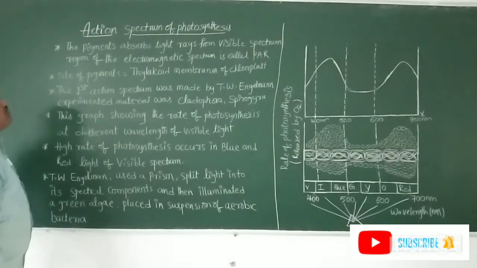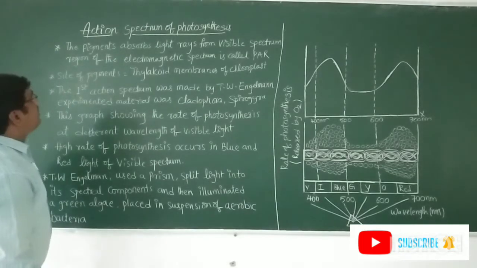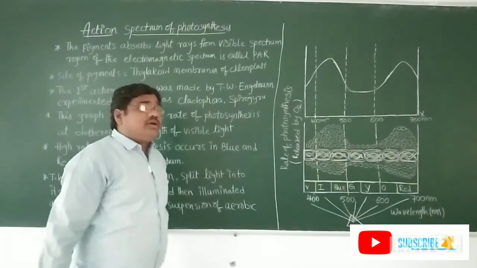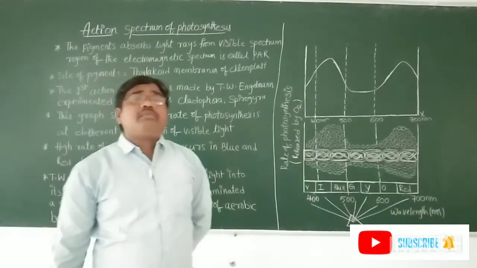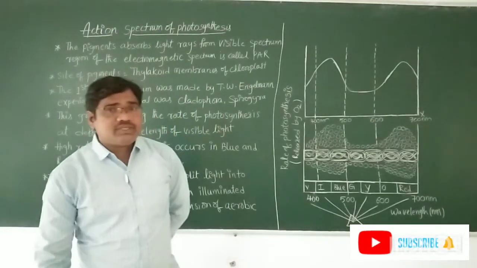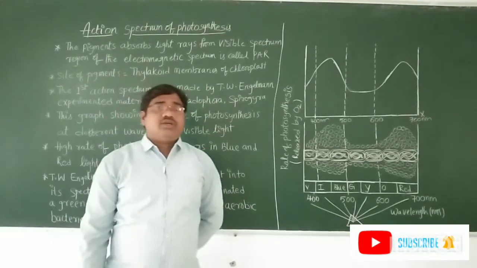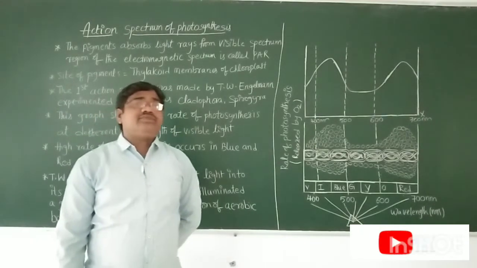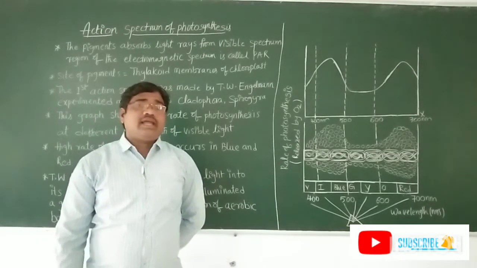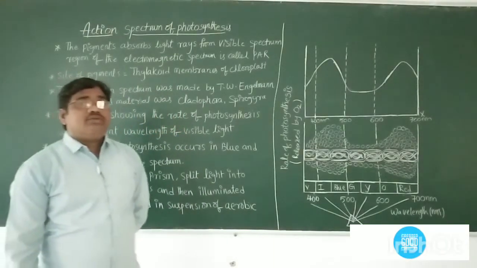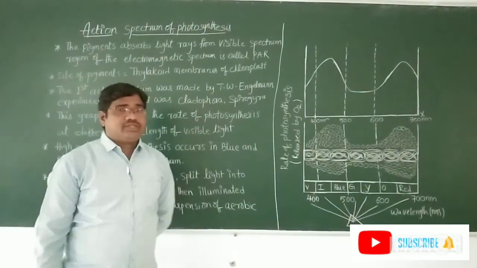Before we go into this topic, where are the photosynthetic pigments present? These pigments are present in the thylakoid membranes of the chloroplast. These pigments absorb light, which is in the form of photons. That light energy is converted into chemical energy. That is one more definition of photosynthesis.